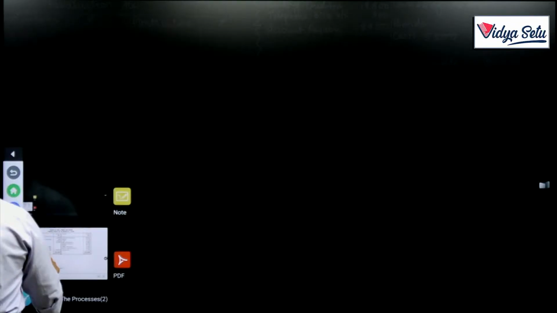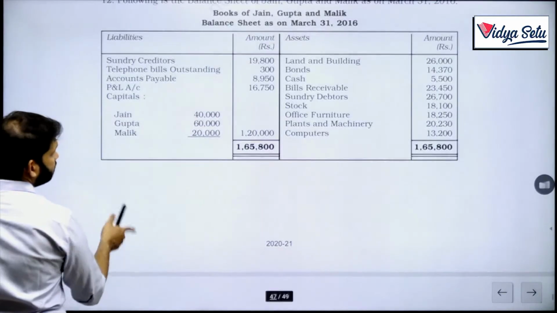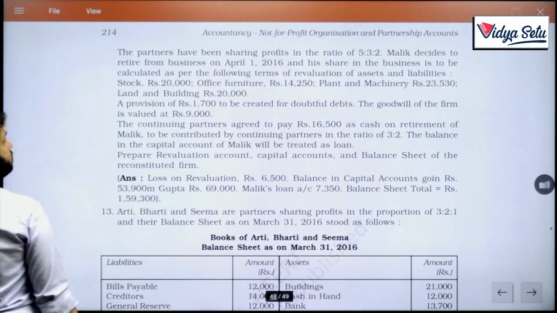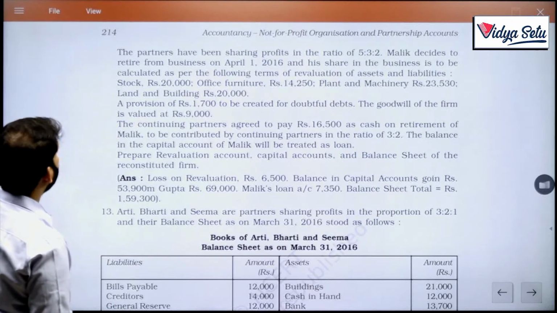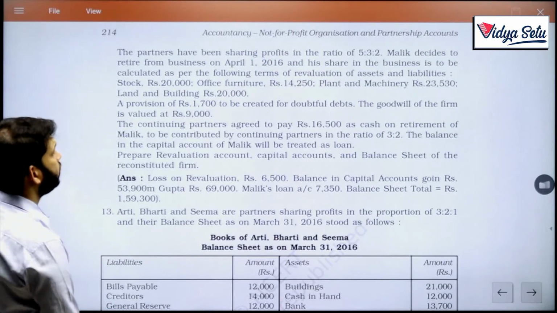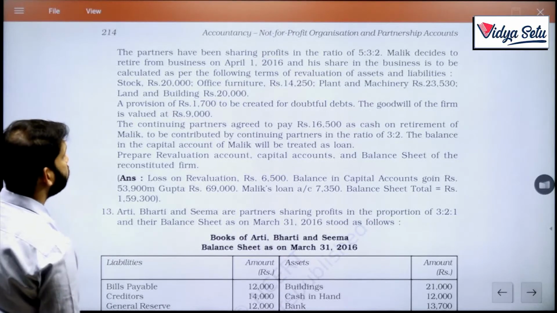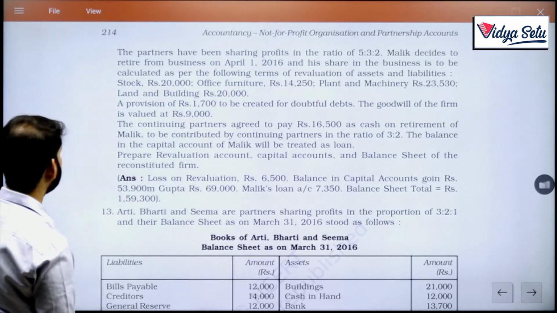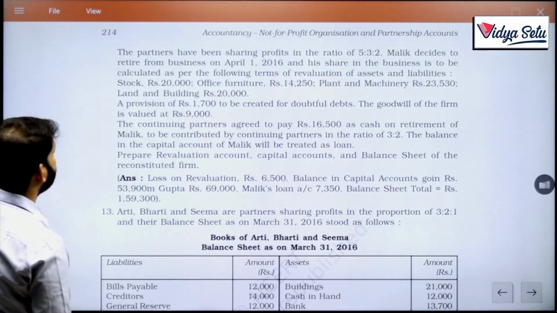Let's start doing the revaluations. What are the final figures of revaluations? Okay. 20,000, 14,250, 23,530. Stock, furniture.